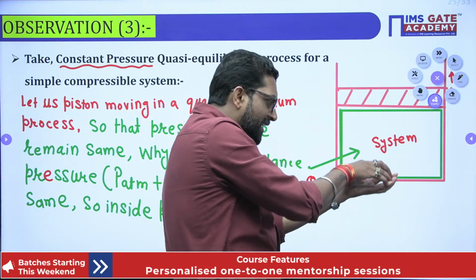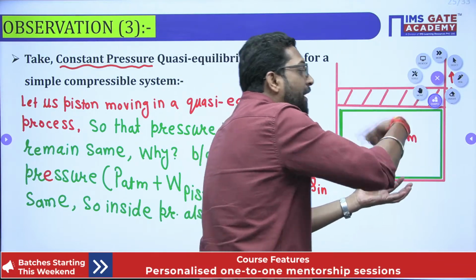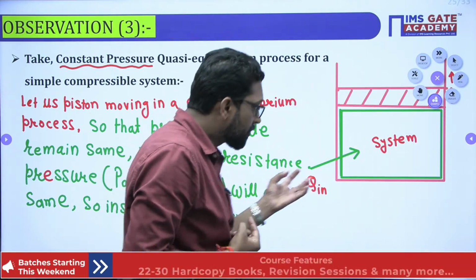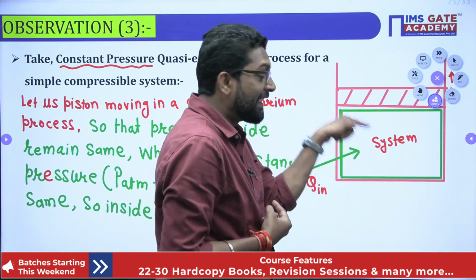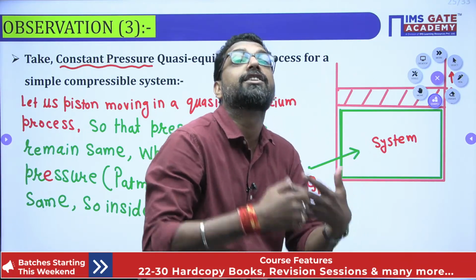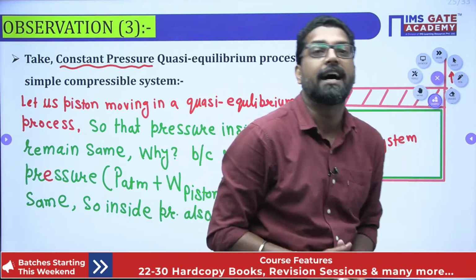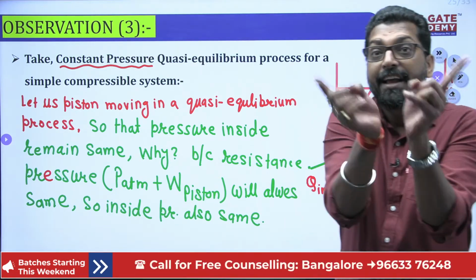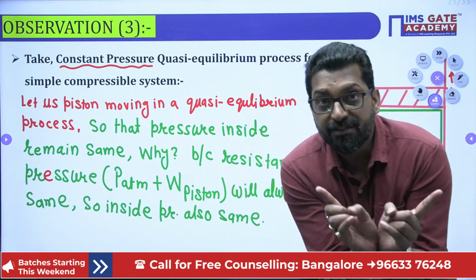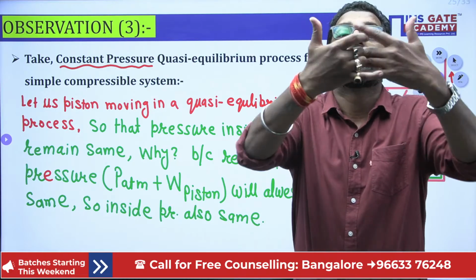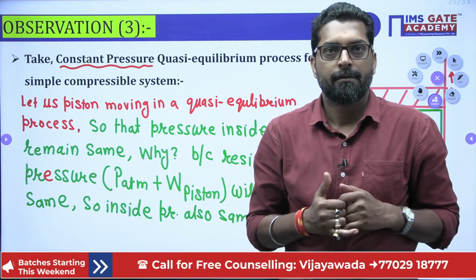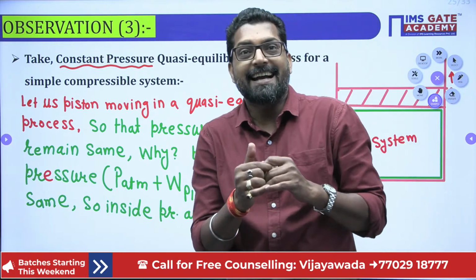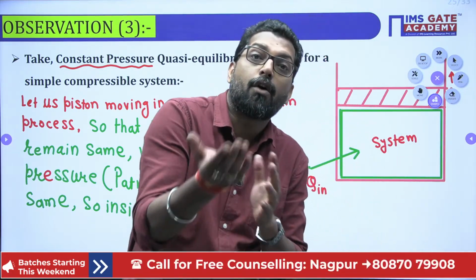During the compression and expansion, if the pressure is constant and you supply a heat, that heat will be responsible to increase or decrease the enthalpy. So the enthalpy, the internal energy of the system may increase, may decrease. It is not that it always increases or always decreases. No.